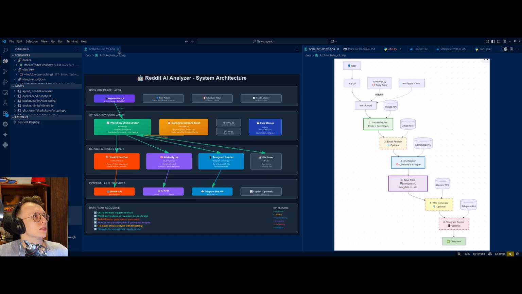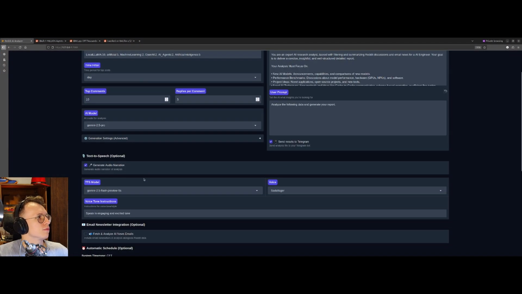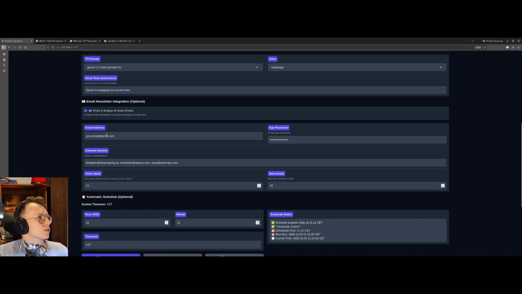But now in the new version, we also have an optional fetcher of emails. So we can fetch email from news sources that are defined here. Here is just an example email. It gets the email, password and the news you can specify here or in default. The email and all passwords and settings are in environment variables as always.